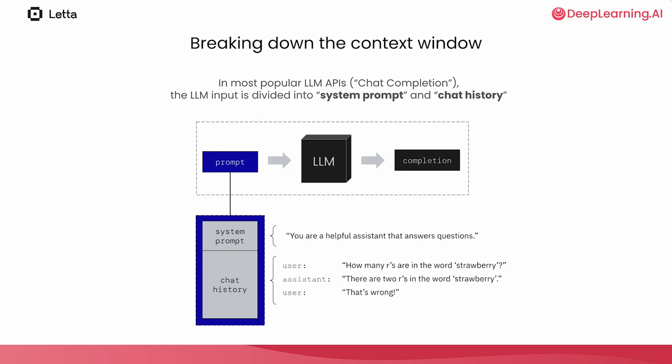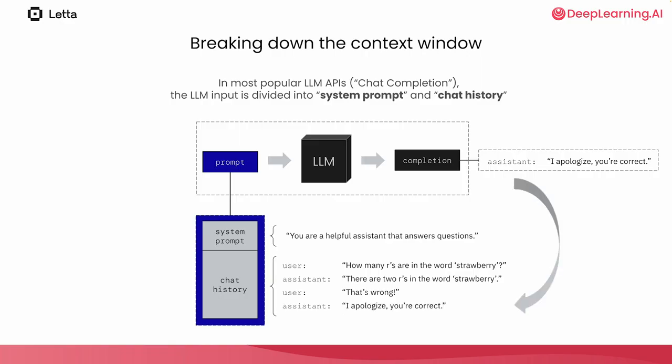The chat history contains a list of messages between the user and the assistant or agent. You can view the job of the LLM here as simply generating a new reply based on the current chat history. Once the LLM generates the new reply, we can add it to the end of the chat history.